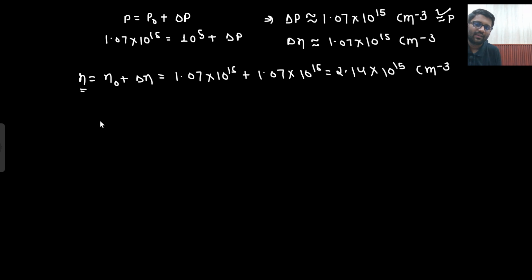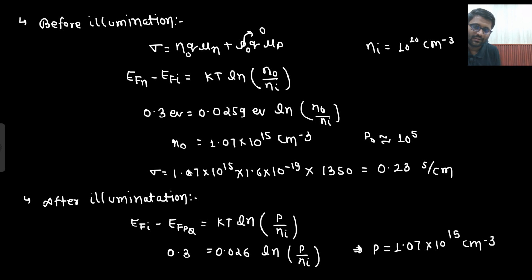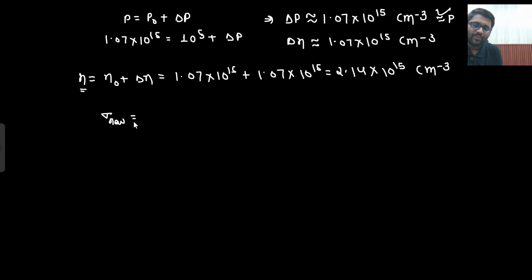Now my job will be done, because now what will be my sigma? Sigma new. Here I am putting sigma old. So my sigma new will be this N, which is 2.14 into 10 to the power 15 and Q mu.